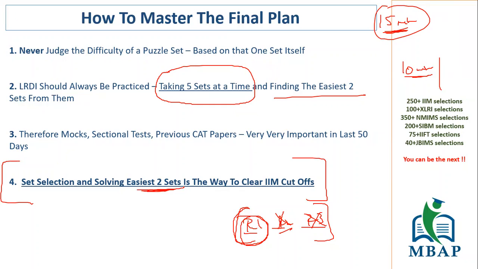All right, I hope this point is clear and you take this note and start working based on this plan, which is definitely going to work and benefit a lot of students.